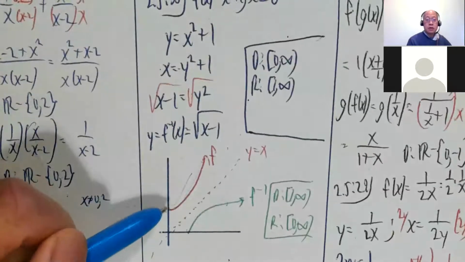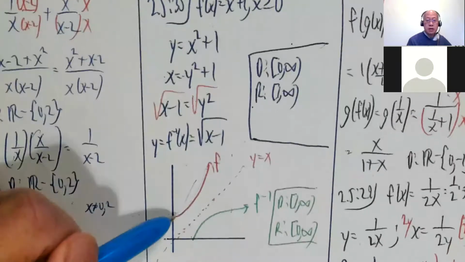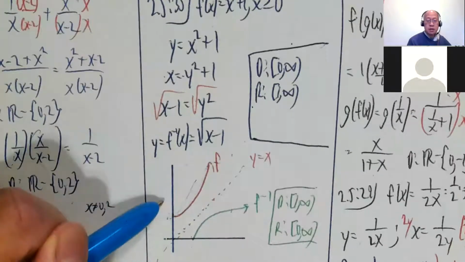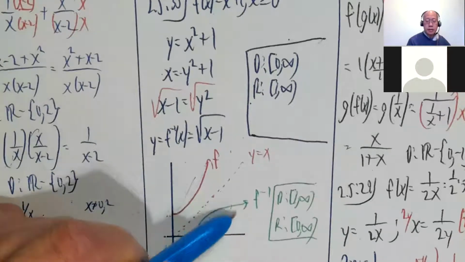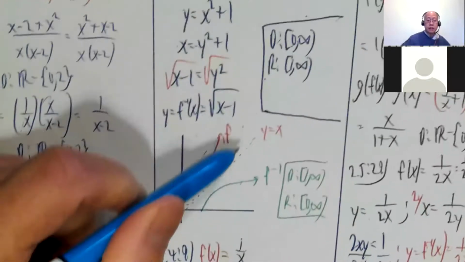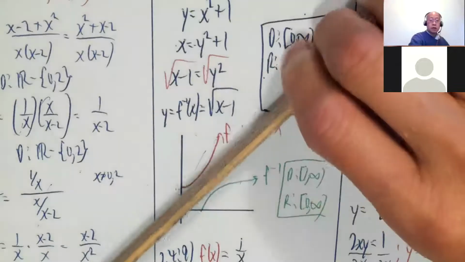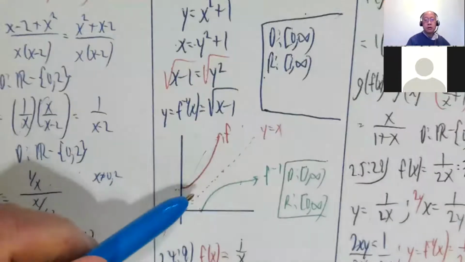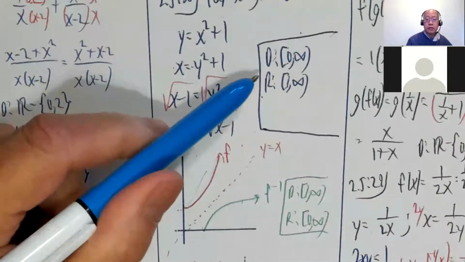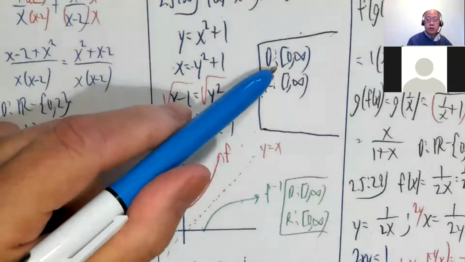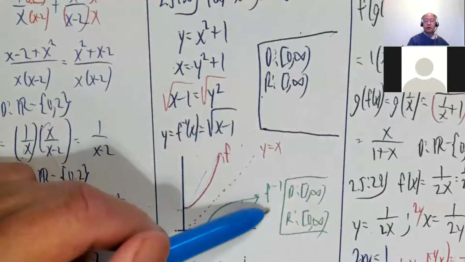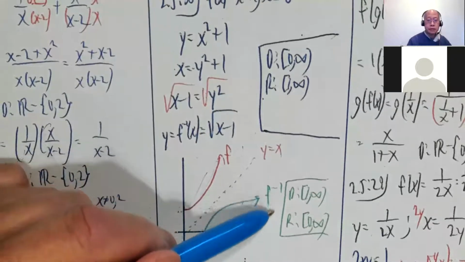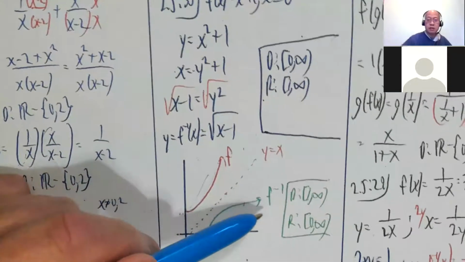Okay, so x squared plus 1 looks like this, and square root of x minus 1 looks like this. And there's the reflection across the line y equals x. Okay, and I think we talked about this already. The domain here is 0 to infinity, and the range is 1 to infinity. So they flip for the inverse, right? So we have this over here now.